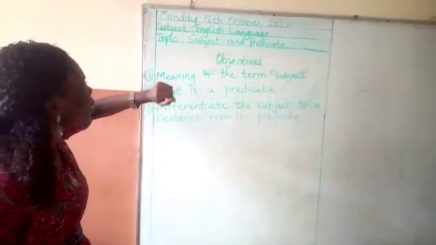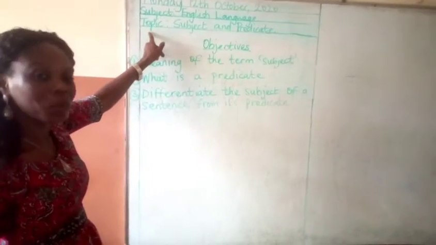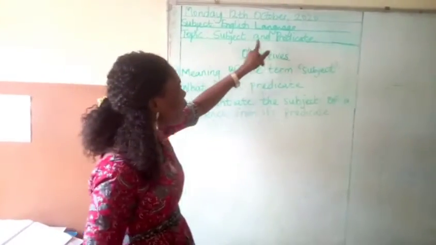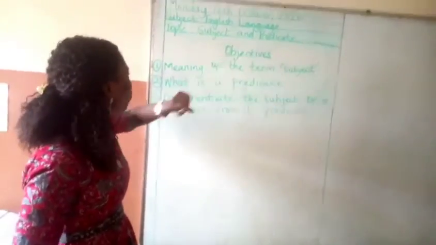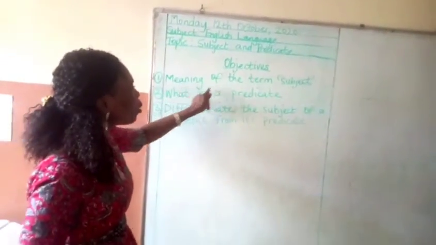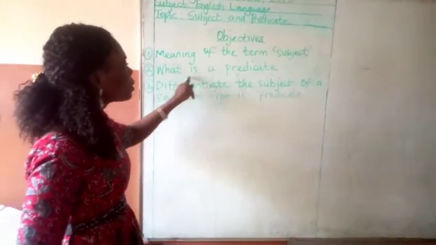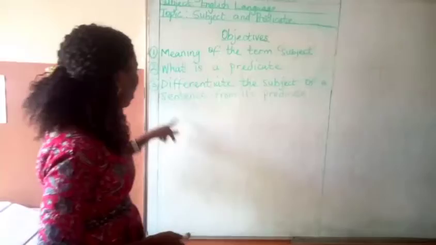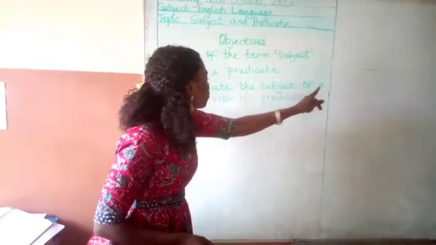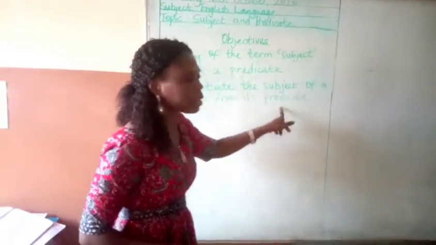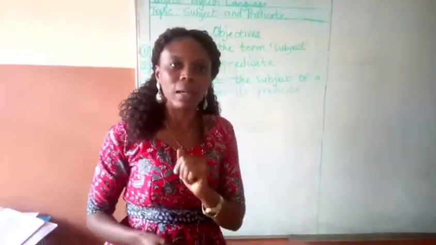This morning we're looking at English language, which is the subject, and the topic is subject and predicate. Our objectives are: 1. Meaning of the term subject. 2. What is a predicate? And the last one, differentiate the subject of a sentence from its predicate.